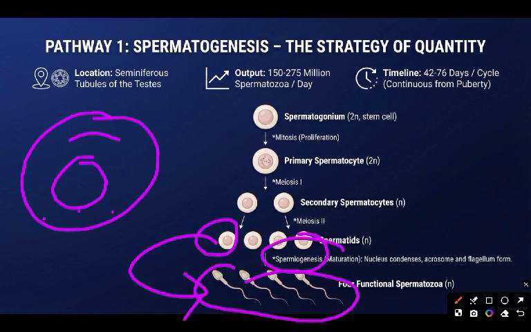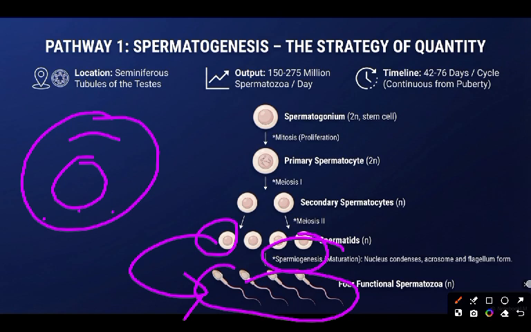So during this process, what is happening? The Golgi body, or the Golgi complex, or the Golgi apparatus, they are all the same thing, will start forming the acrosome. The acrosome will go and dissolve the zona pellucida in the oocyte. Don't worry, during fertilization, I'll explain this better. Just remember that the Golgi complex forms the acrosome, and the nucleus forms the head of the sperm.